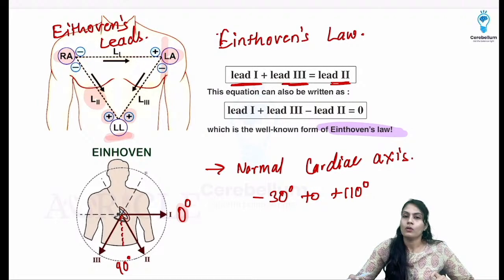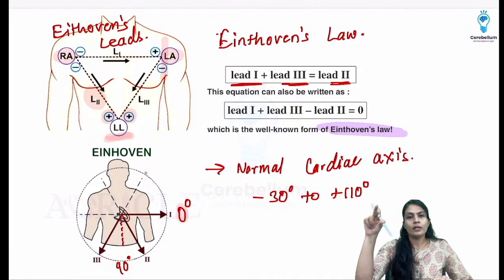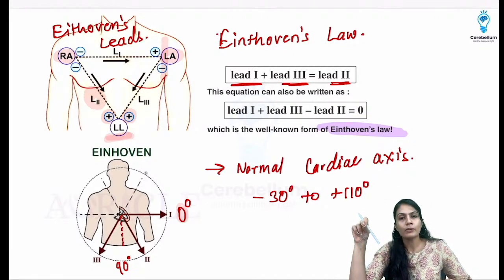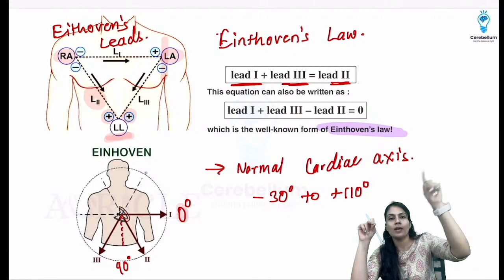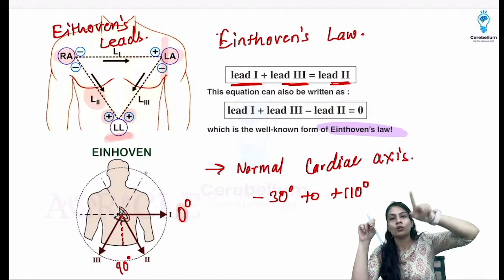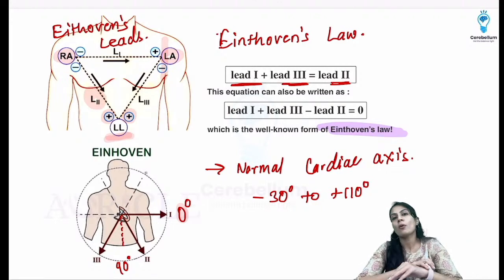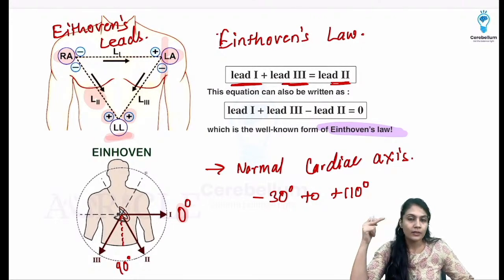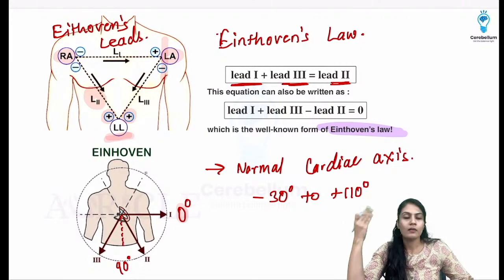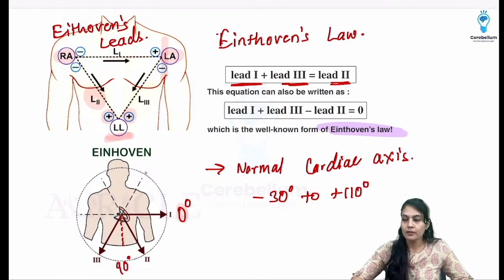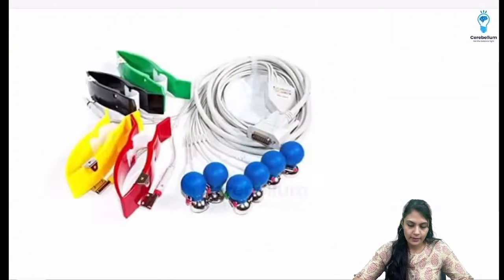And lead 2, we usually calculate with lead 1 and 3, and we draw a perpendicular line from them, and wherever they intersect, from there we extrapolate that line towards the center, and we measure from the 0 degree, that is lead 1, and we measure the axis that way also, right? These are the leads. That's how they look like.